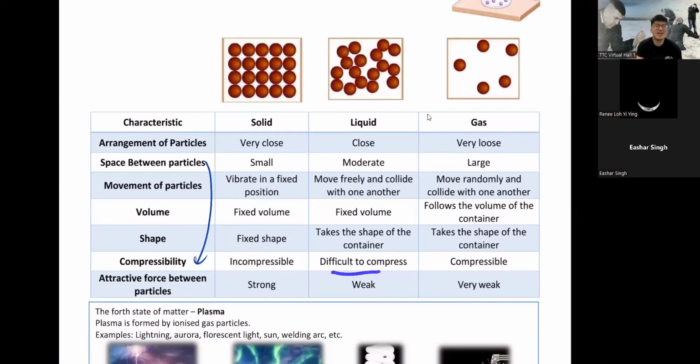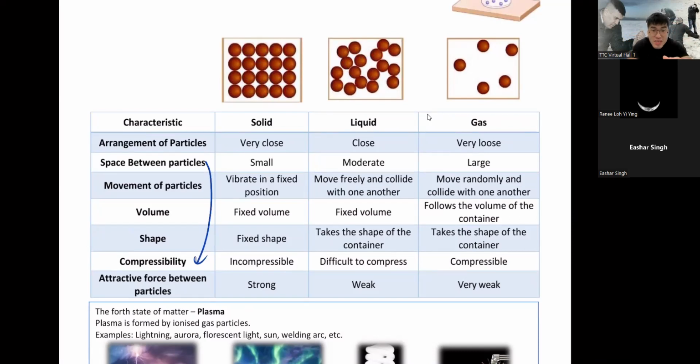Liquid, yeah, just a little, but still very difficult. Guys, you cannot compress liquid. Case in point, you take a syringe. You know what's a syringe, right? You draw water in, because a syringe has that plunger. You draw liquid in, and then you close the tip, and then you press the plunger and see.